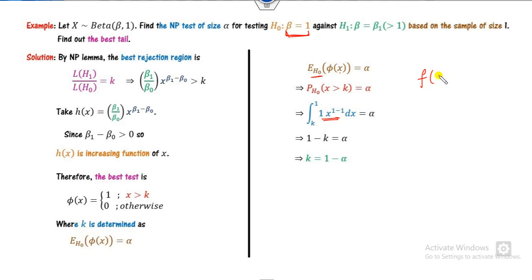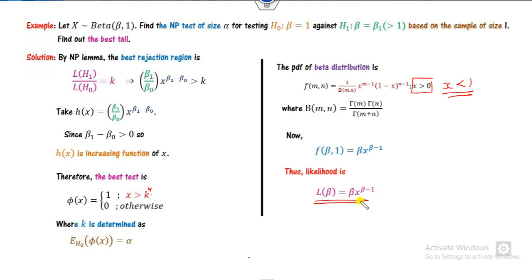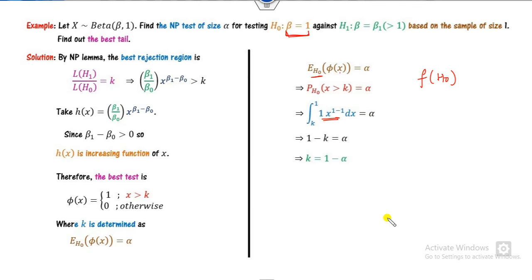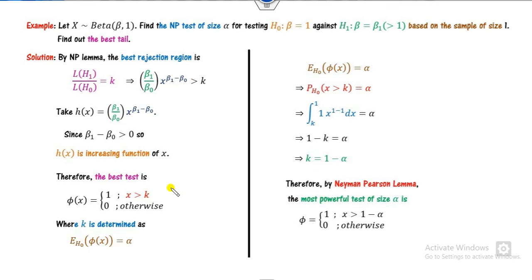What is the PDF under the H0? You can see here under the H0, beta is my 1. So if you substitute here, what is the value of this? That is 1 times x raised to power 1 minus 1, that is nothing but 1. So you can substitute here. After solving, you will get k as 1 minus alpha. You can substitute k as this. You will get the best or the most powerful test for the size alpha.